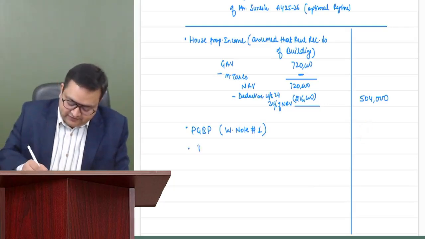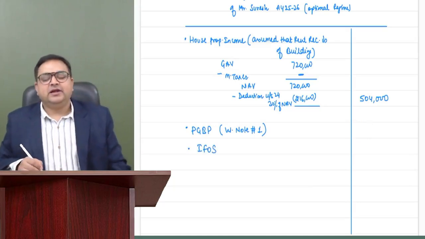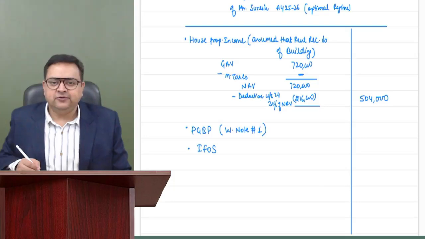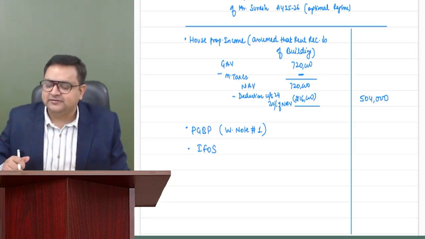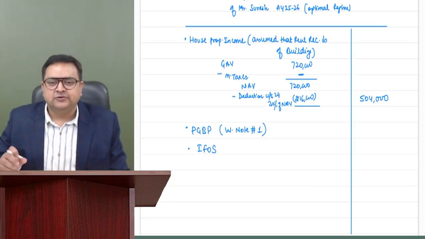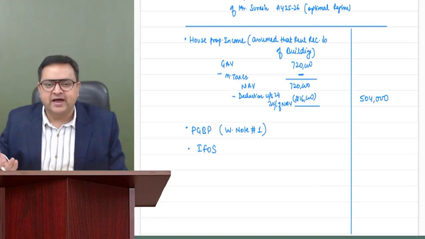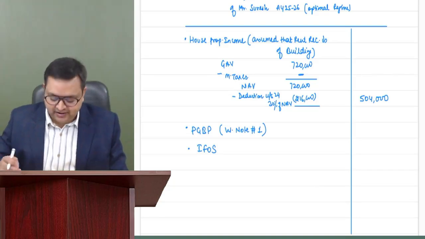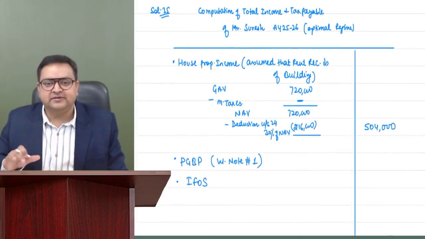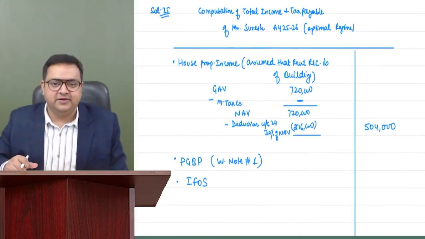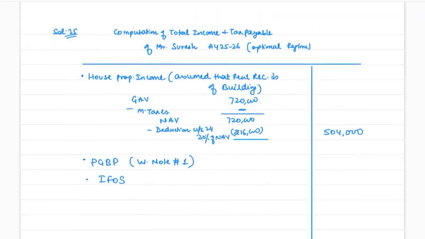Then we have IFOS, income from other sources. Do you think we should make a working note for income from other sources? I don't think so, because there are just 2, 3 incomes coming from IFOS, which we have seen. It is not recommended to make a working note for each and everything. So for IFOS, we will not make a working note. Guys, this presentation we are doing is actually your examination presentation, showing how you will do it in your examinations. So let us see for IFOS.